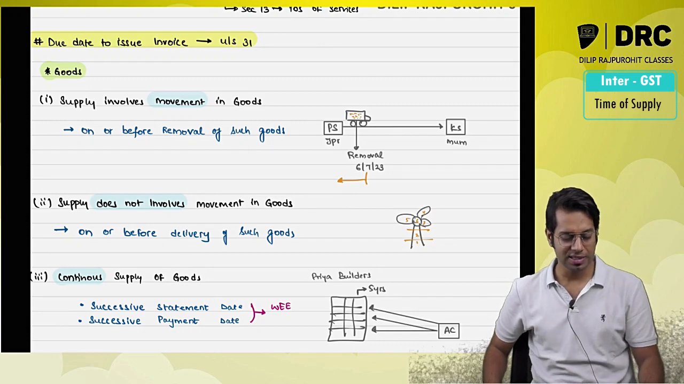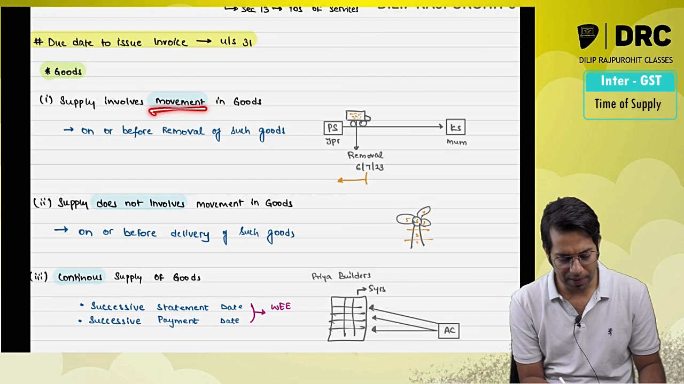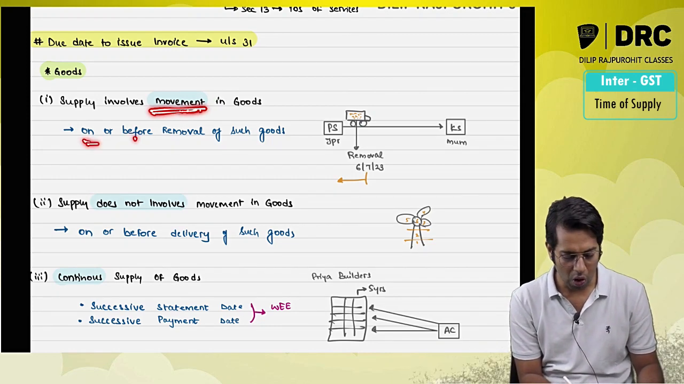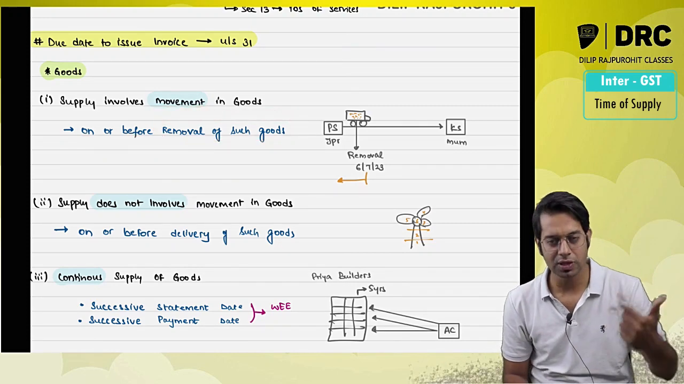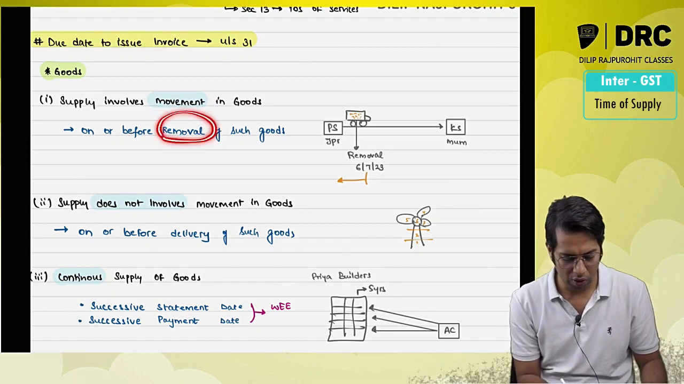So the first point we are discussing is what, sir? Supply involves movement in goods. Whenever there is a supply which involves movement in goods, in such cases the invoice is required to be issued on or before removal of such goods. Whenever there is a case of supply involving movement in goods, when should you issue the invoice? On or before removal of such goods.